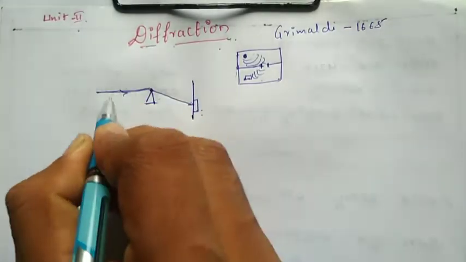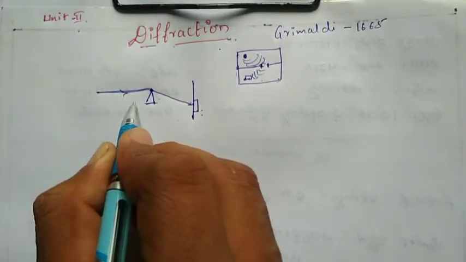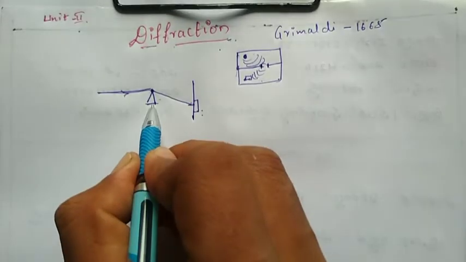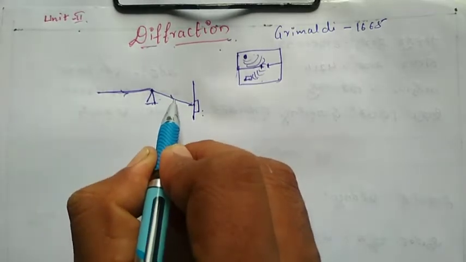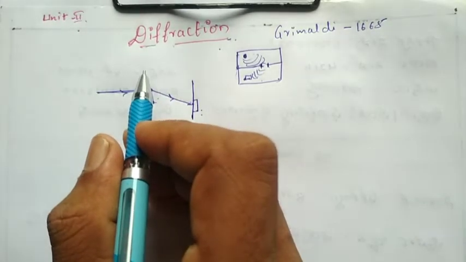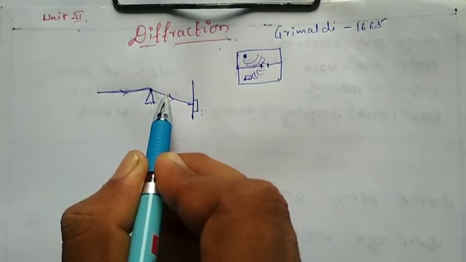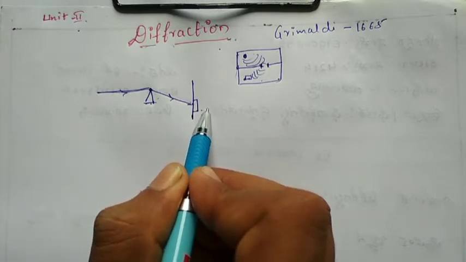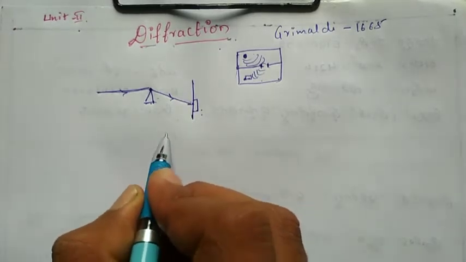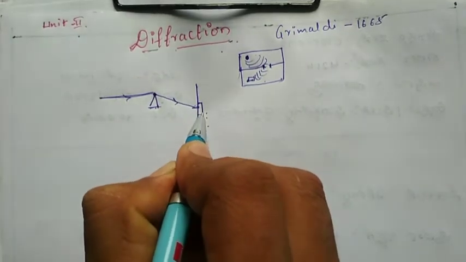Generally this phenomenon I have to call diffraction. So diffraction is nothing but the phenomenon of bending of light waves at the edges of obstacles and their spreading into the geometrical shadow of the obstacle.